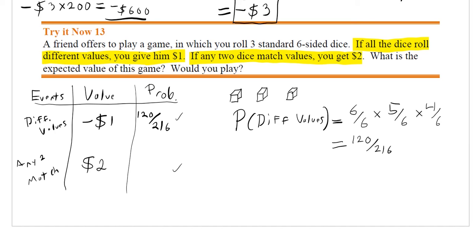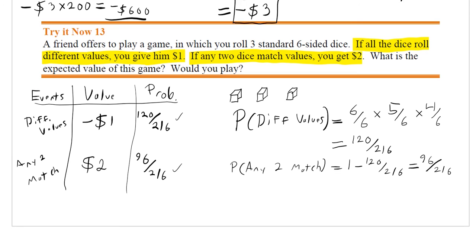Likewise, the probability of any two matching should just be the complement of this. So 1 minus 120 out of 216. So that should be 94. Oh no, not 94, 96, sorry. 96 out of 216. So that would be me finding each of those probabilities.